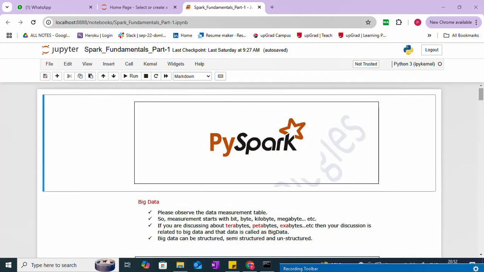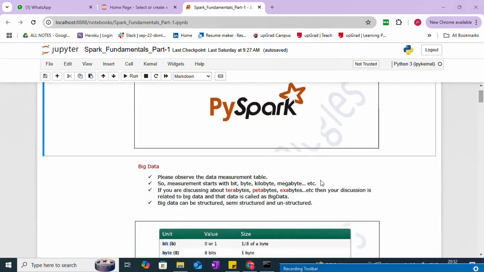Now coming to big data, please observe the data measurement table. Measurement starts with bit, byte, kilobyte, and megabyte. Whenever we want to measure something, you can measure liquid substances in liters or milliliters. If you want to measure vegetables or fruits, you can use kilograms: half kilo, 1 kg, 2 kg, 10 kg.